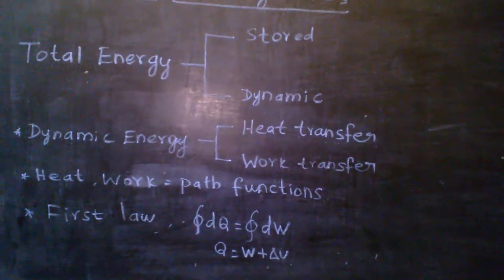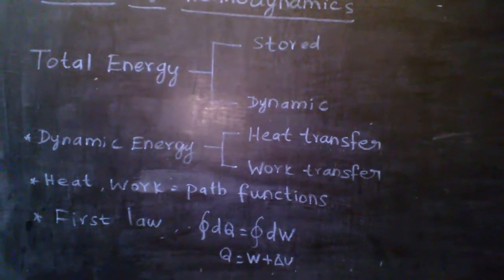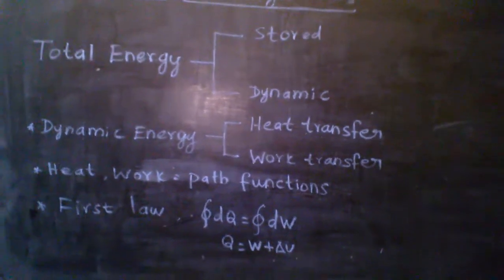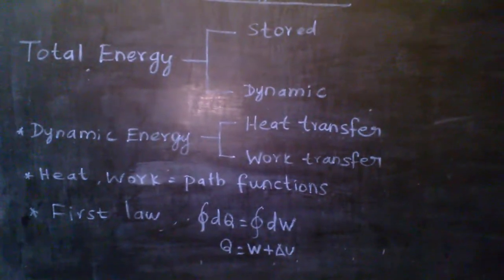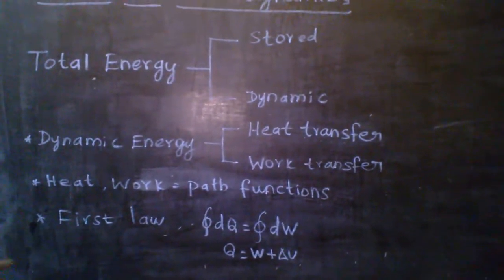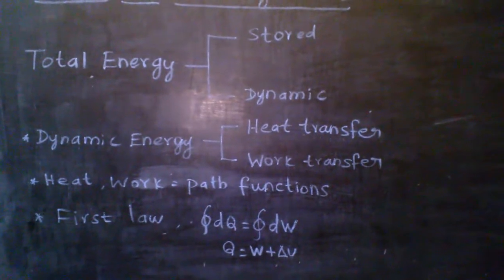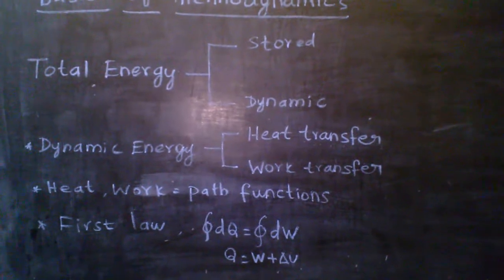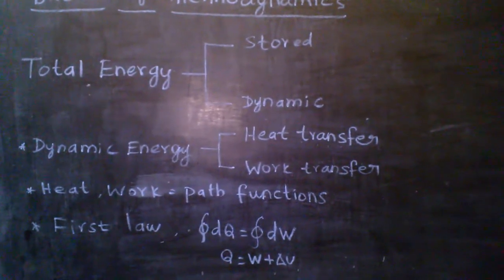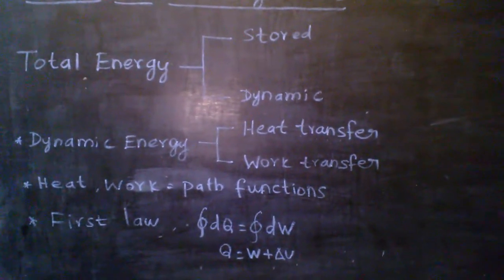It is the conservation of energy principle. That is, energy can neither be created nor destroyed, but one form of energy can be converted into another form of energy. That is known as conservation of energy. Here on the board we see the relation between Q, W and delta U. The first law relates the three concepts: heat, work and internal energy. This is known as the first law.